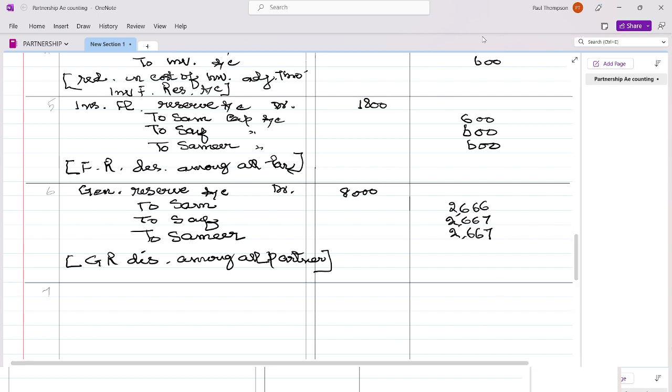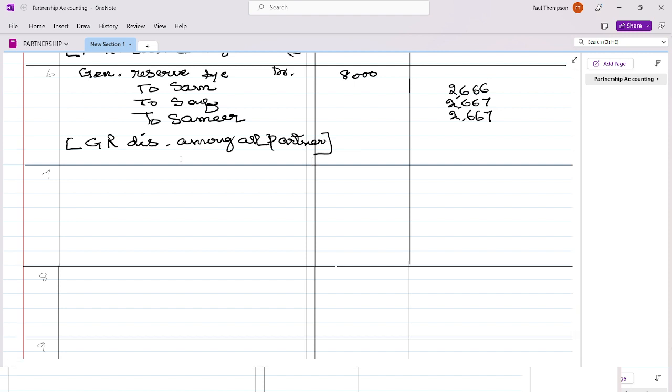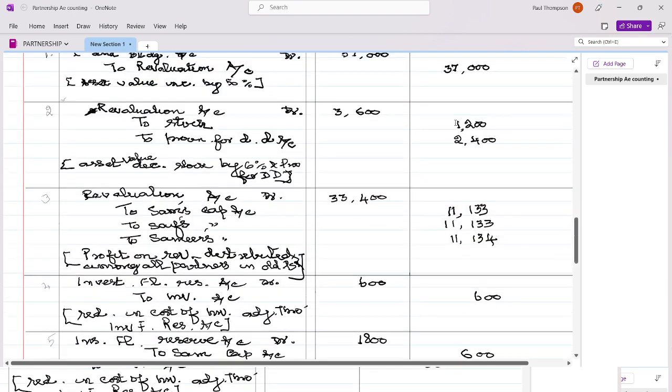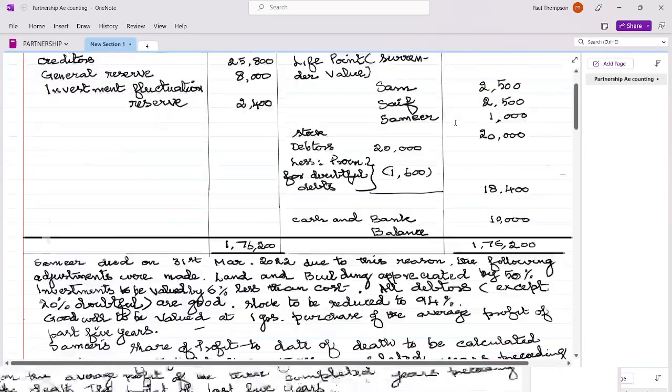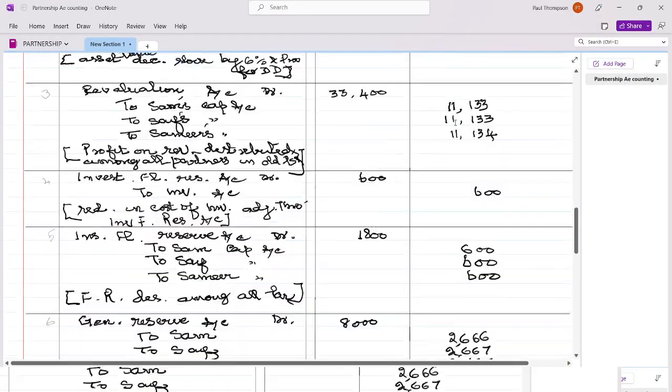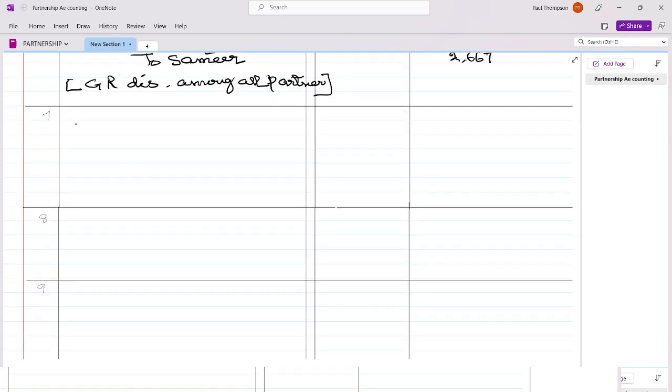Now there is one advertisement suspense account. This advertisement suspense account we have to debit, because how much is lying in your balance sheet? Let me see. 37,800. So now the capital account will get debited because it is a loss. Sam's capital account, Saif's capital account.